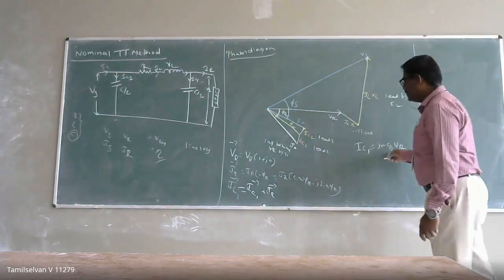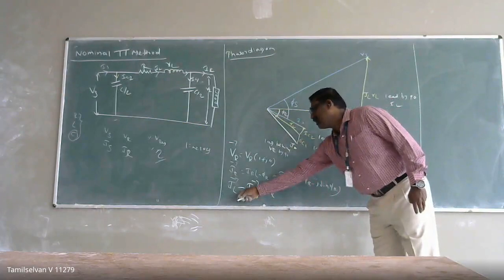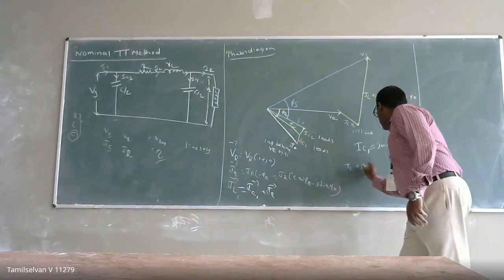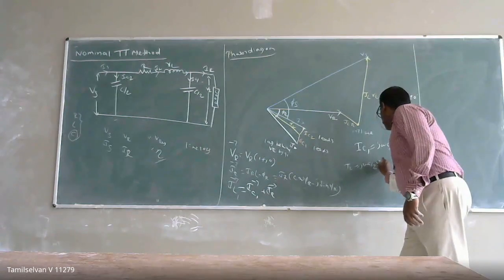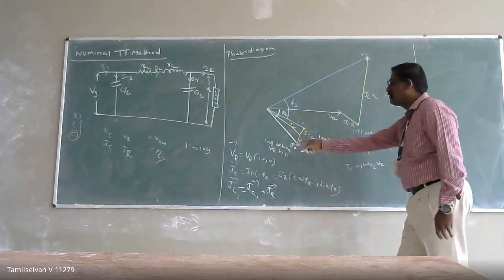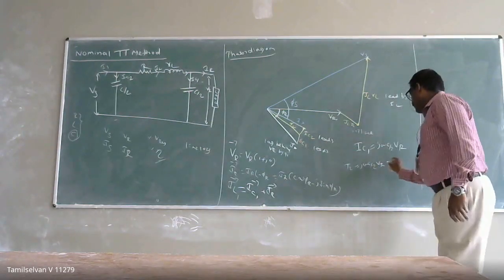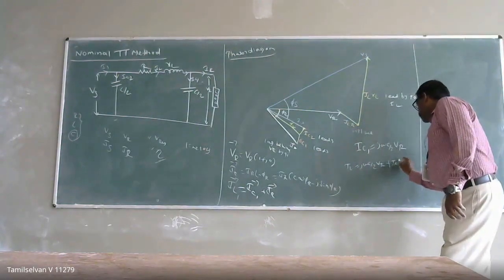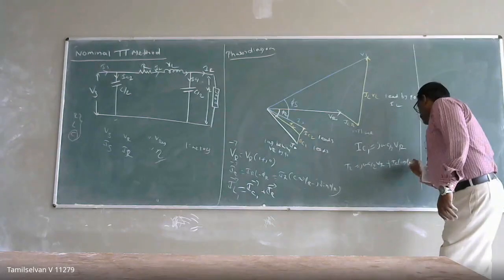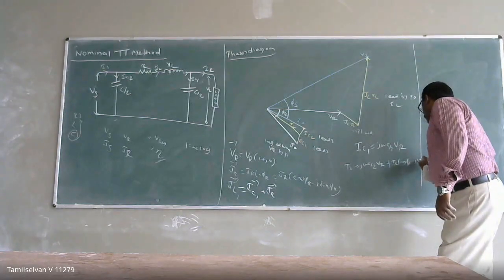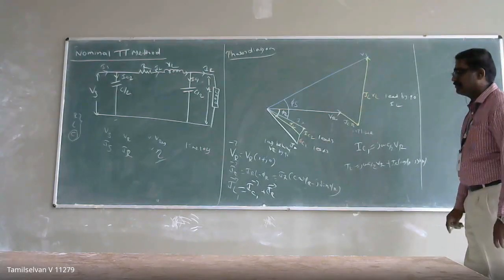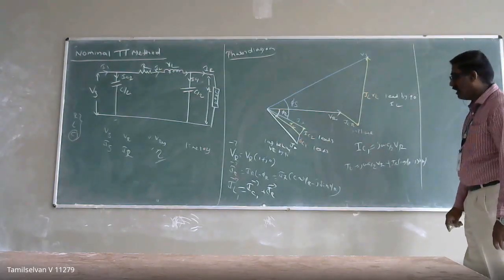If you know your IC1, then you can calculate your IL. So IL will be equal to j omega C by 2 into VR, where VR is 1 plus j0, plus your IR, which is IR into cos phi R minus j sin phi R. So that is your IL.